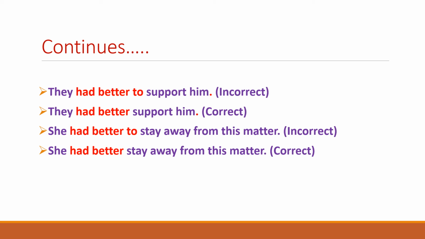"She had better to stay away from this matter" is the incorrect sentence because of adding "to" after "better", whereas the correct sentence for this expression is "she had better stay away from this matter." So in this sentence, we see that "to" has been removed, and only "had better" and then the first form of the verb "stay" has been used here. So "she had better to stay away from this matter" is the incorrect sentence, whereas the correct sentence is "she had better stay away from this matter."